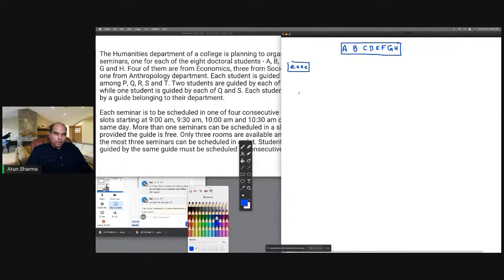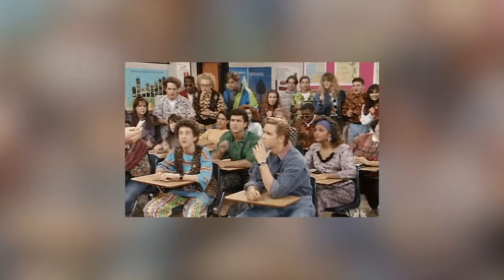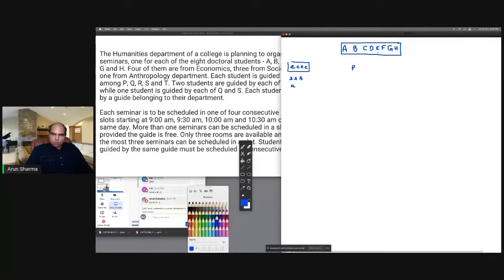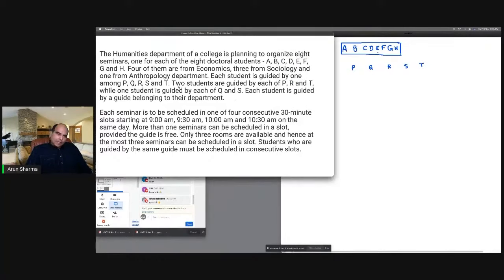So 4 economics, 3 sociology. I am writing this in small letters because I don't want to get confused between the E of this and the E of that. And 1 anthropology. So these are the subjects of the students, and each student is guided by one amongst PQRST. So the 8 students are guided by 5 guides. So obviously some guides will be guiding more than one student. And the next statement tells us that.